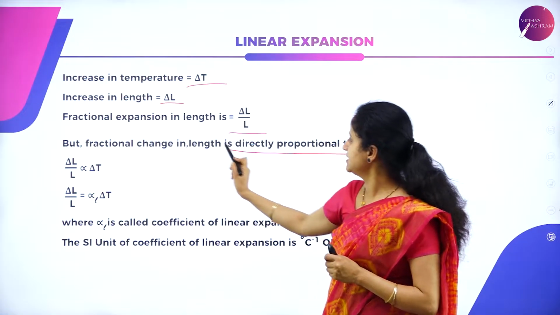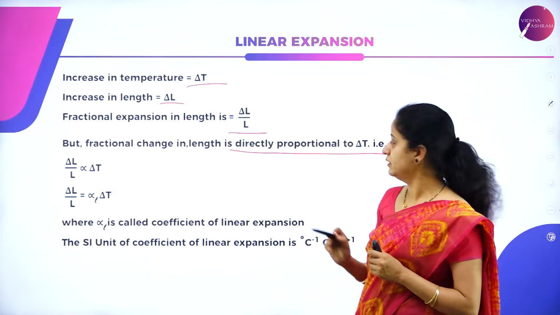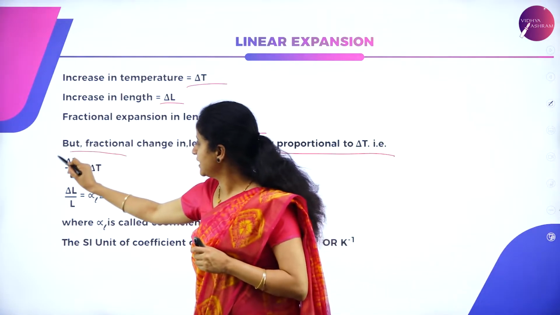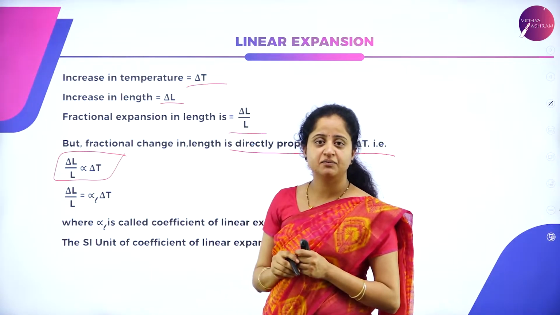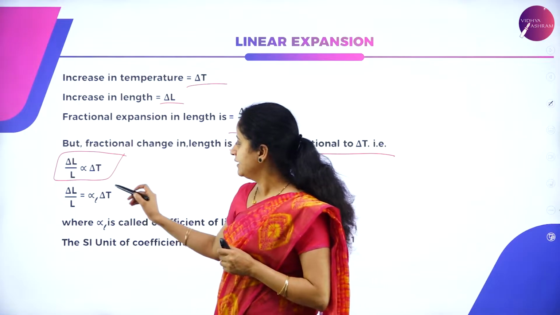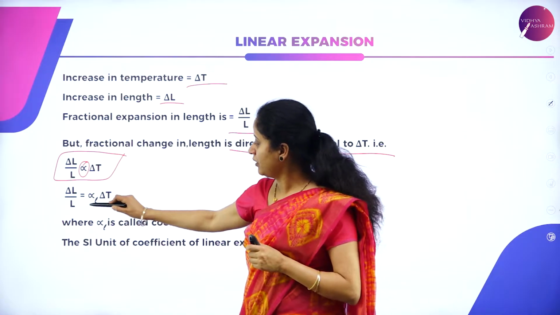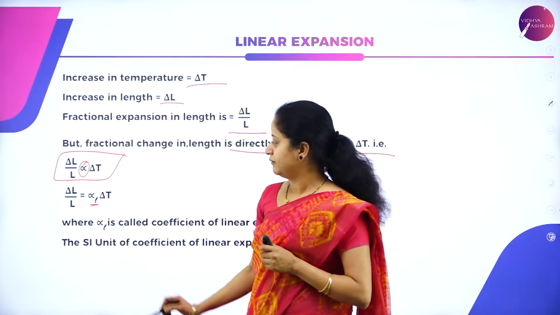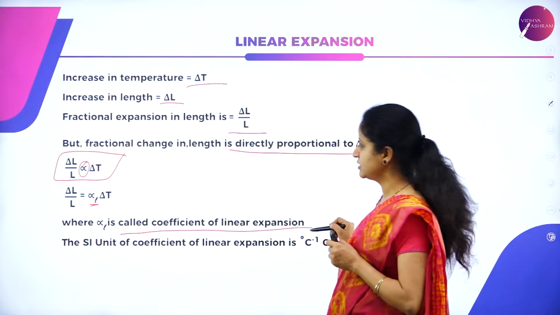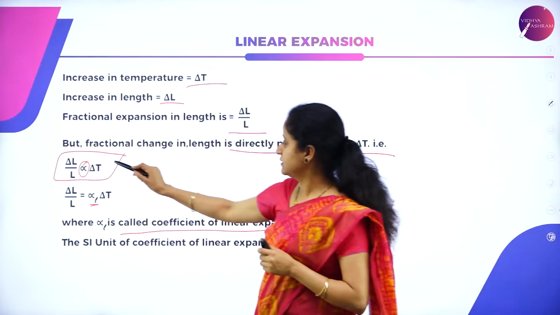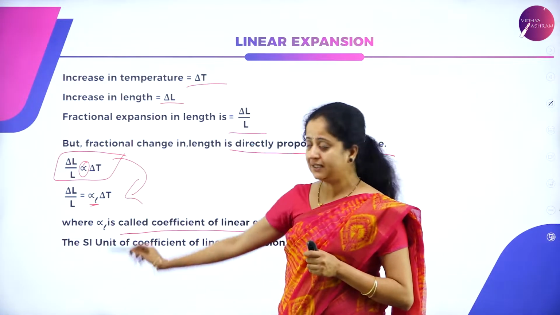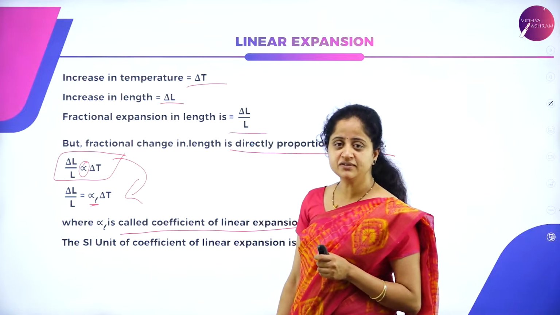So it can be written as delta L by L is directly proportional to delta T, and the proportionality can be replaced by a coefficient called alpha L, the coefficient of linear expansion. So this expression can be written as delta L by L is equal to alpha L into delta T.